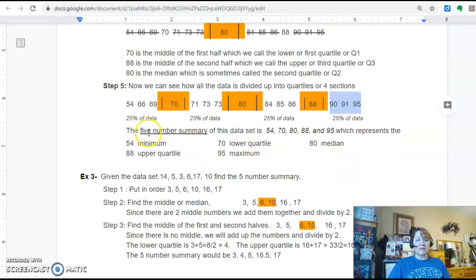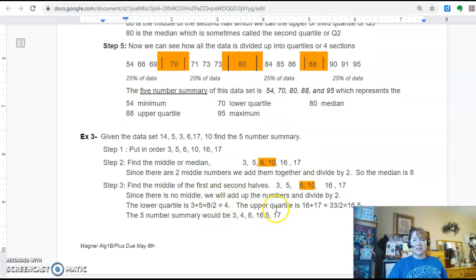So when they talk about the 5 number summary, what they want is the smallest number, and at the end they want the largest number, which is 95, which we call the minimum, the smallest, and the maximum. Right in the very center of your data is your median. And then this number is going to be the lower quartile, and then this number right here is going to be the upper quartile.